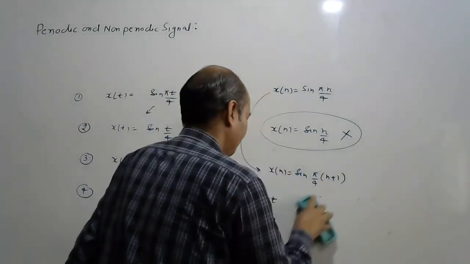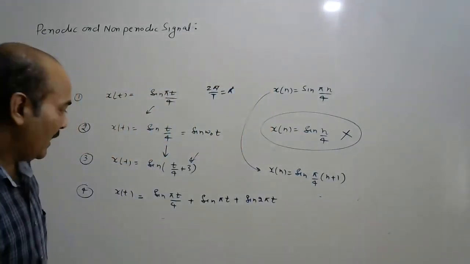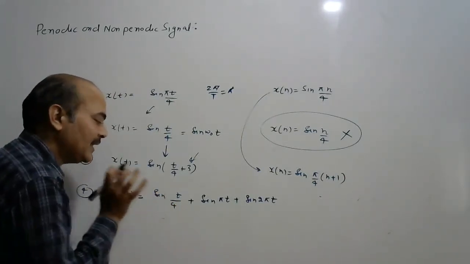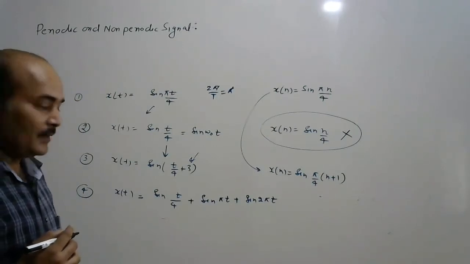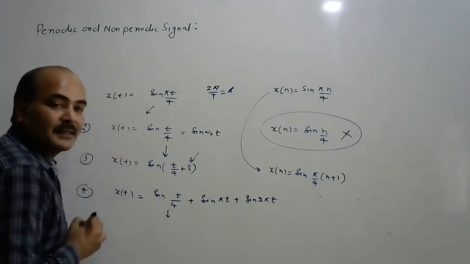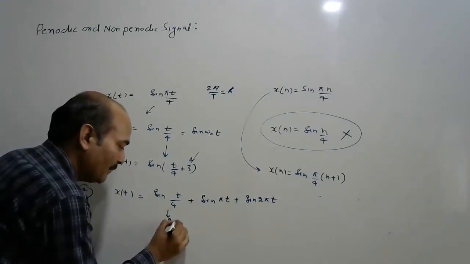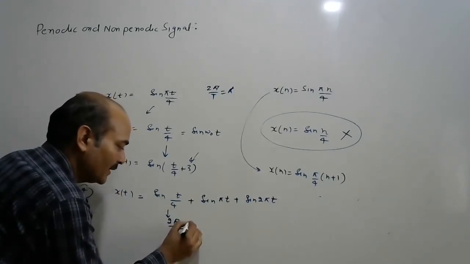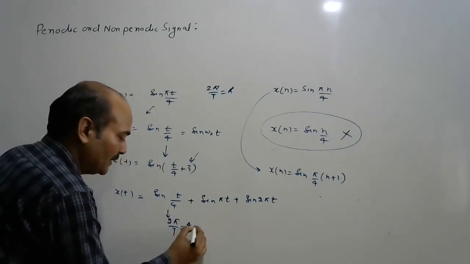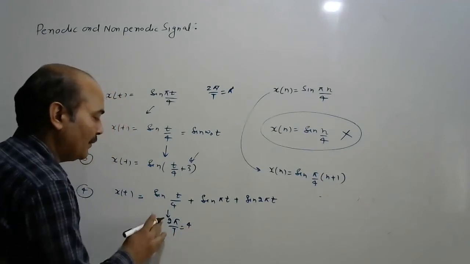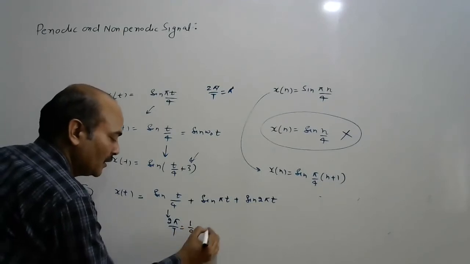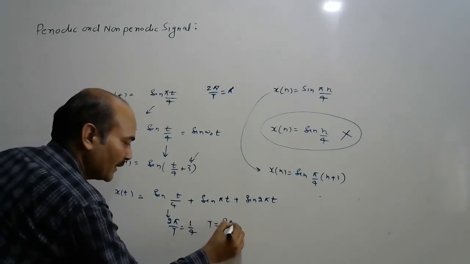See, if this is not pi by 4, if this is t by 4, what is the time period of the signal? Now omega naught, if we compare this to t by 4, is 1 by 4. So time period of this signal, 2 pi by omega naught, is 2 pi by 1/4. So time period T is 8 pi.